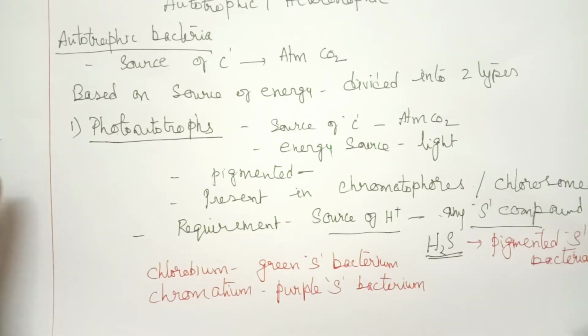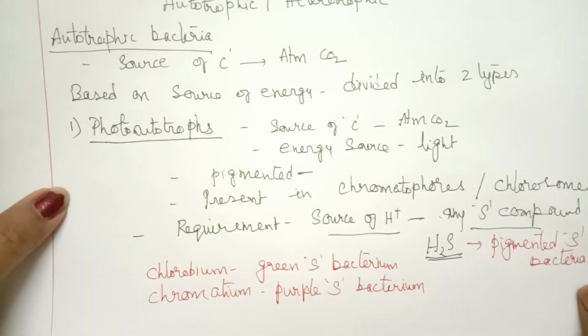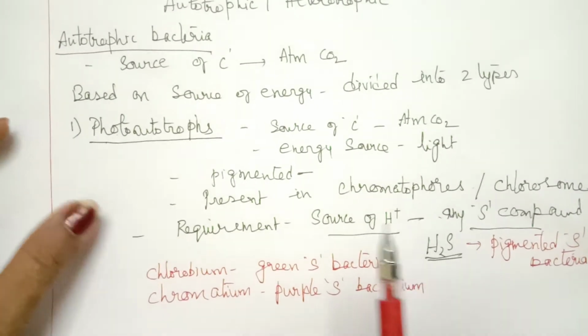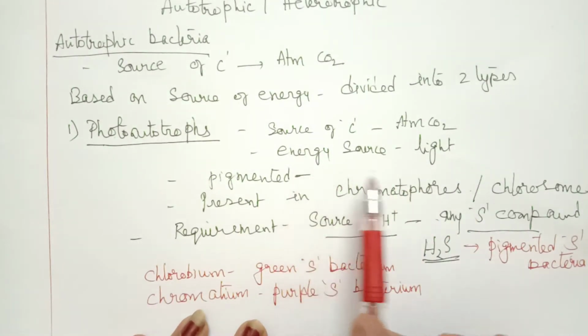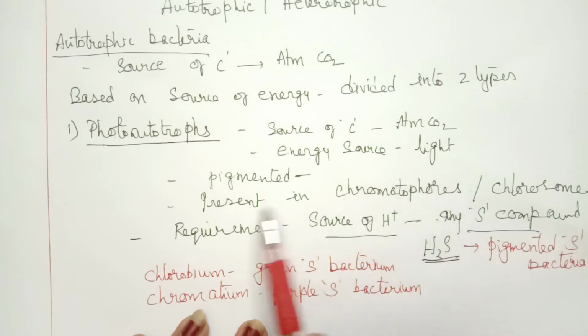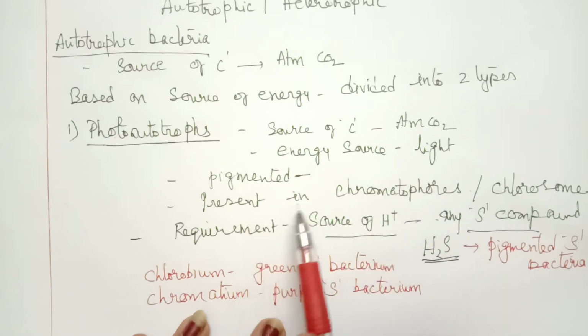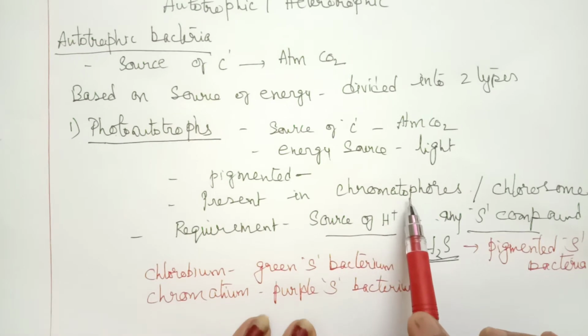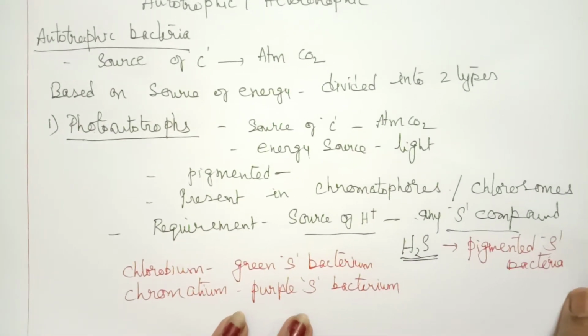Now, before the second type, let me go through it once again. Photoautotrophs means the source of carbon is atmospheric carbon dioxide, and the source of energy is sunlight. They are pigmented, containing chlorophyll pigments present in special structures called chromatophores or chlorosomes.